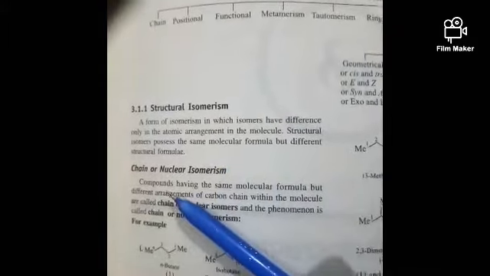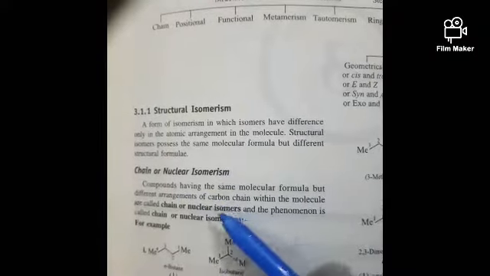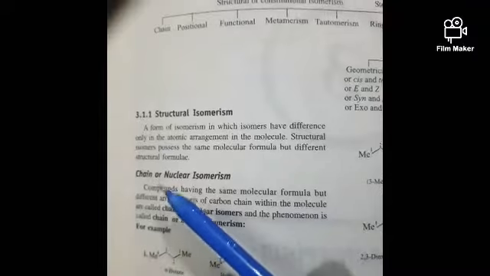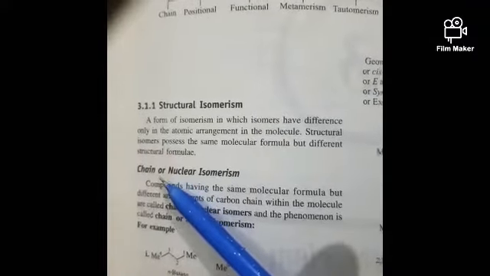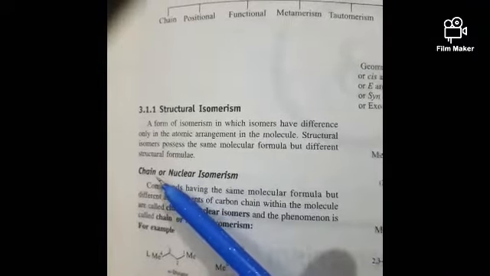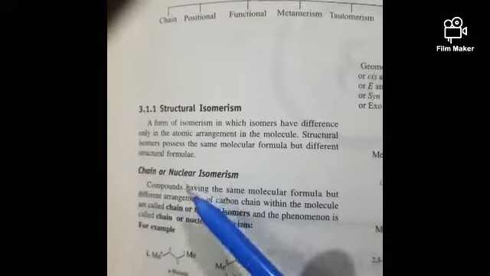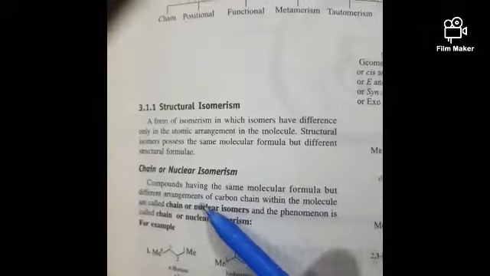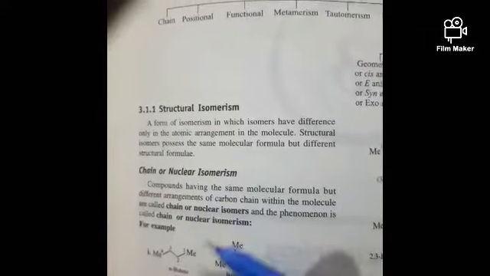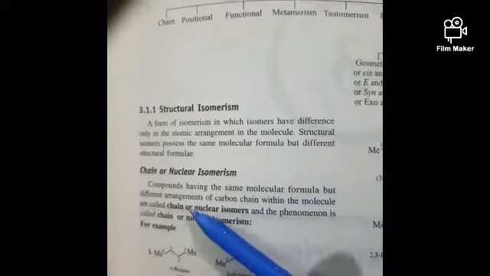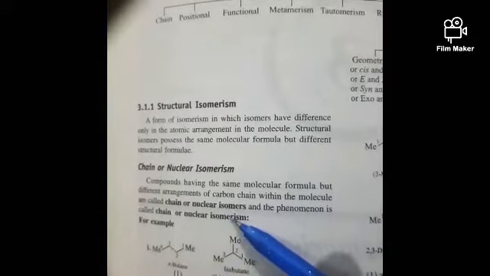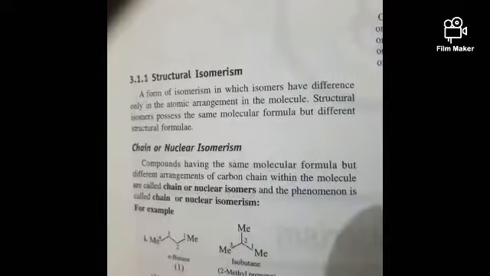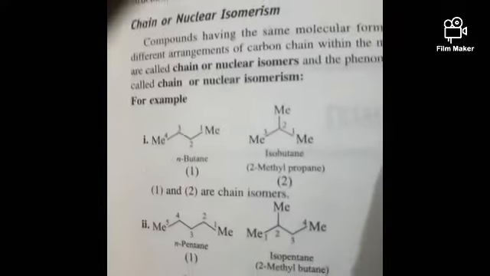In chain or nuclear isomerism, they have the same molecular formula, but the difference is observed only in the carbon chain. That's why it is called chain isomerism or nuclear isomerism. Isomers that differ in the chain within the molecule are called chain isomers or nuclear isomers, and this phenomenon is called chain or nuclear isomerism. Let us see the example, friends.